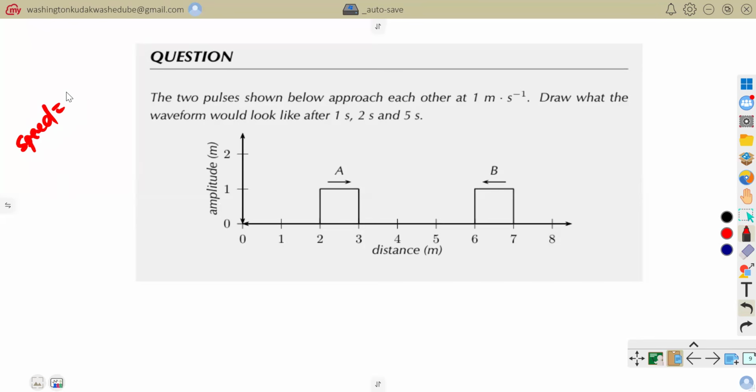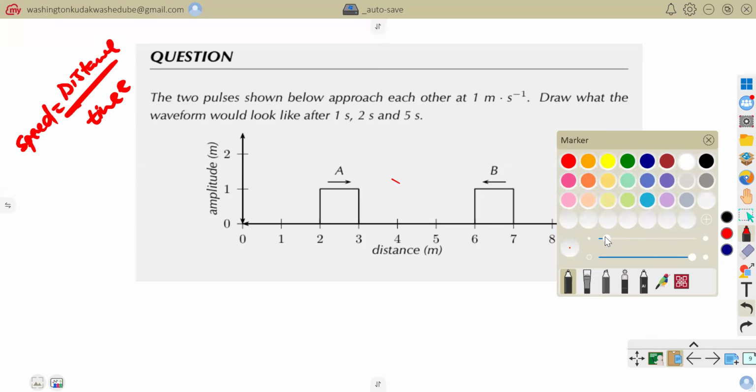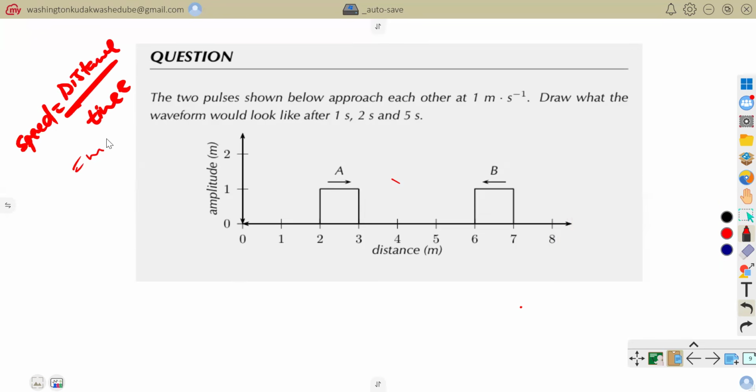Speed is given by the total distance traveled divided by the time taken to travel that distance. It will be given in meters per second. That's your speed: distance per unit time.